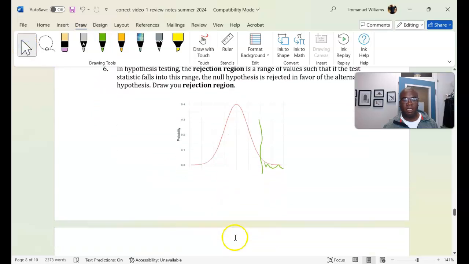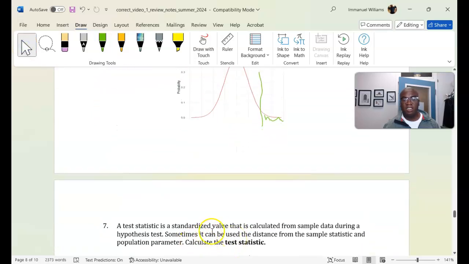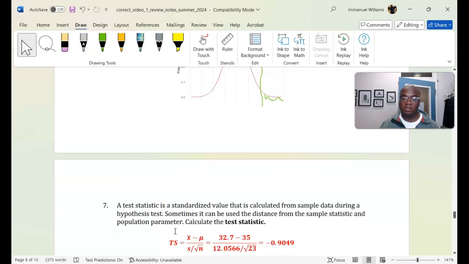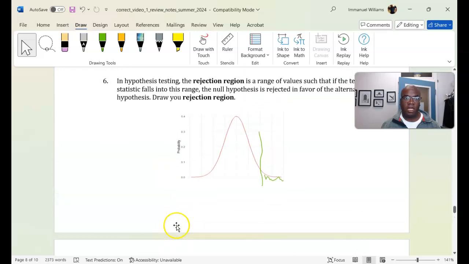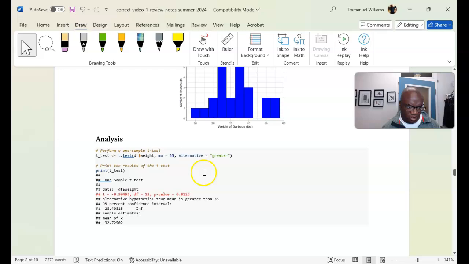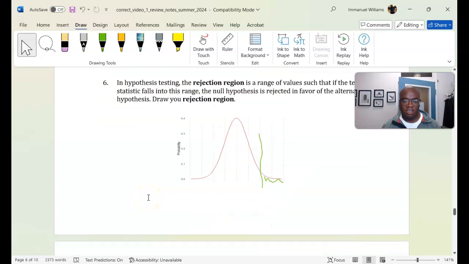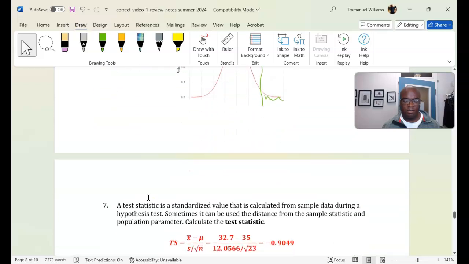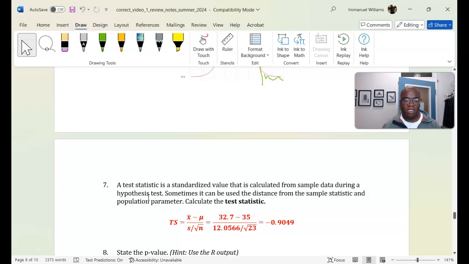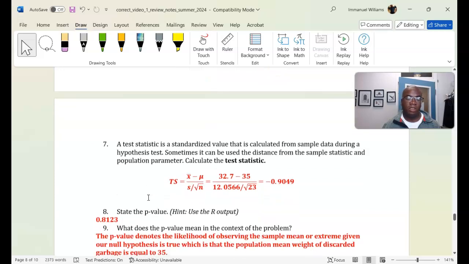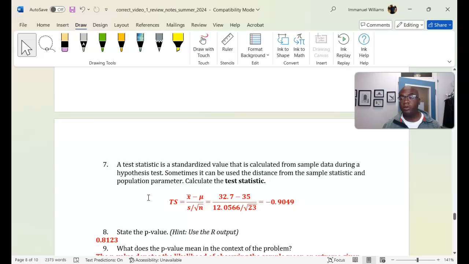All right, so with that being said, the test statistic is a standardized value that calculates the sample data during a hypothesis test. So here's the equation and also the answer. Okay, here we go. We get negative 0.9049, which should be the same value that's within our output. That's our test statistic. And then from there we state the p-value, which is from our output, 0.8123.